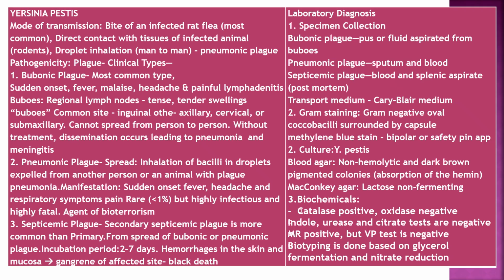Lab diagnosis, specimen: bubonic plague, pus or fluid aspirated from buboes; pneumonic plague, sputum, blood; septicemic plague, blood and splenic aspirate. Transport medium, Cary-Blair medium. Gram staining, gram-negative oval bacilli surrounded by capsule. Methylene blue stain, bipolar safety pin appearance. Culture: Y. pestis on blood agar, non-hemolytic, dark brown pigmented colonies because of absorption of hemin. MacConkey agar, lactose non-fermenting colonies.